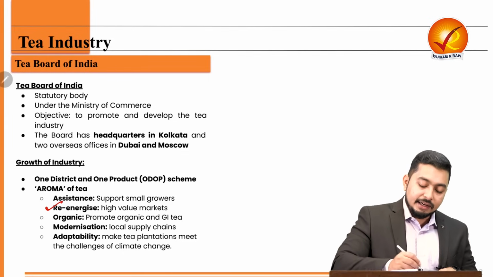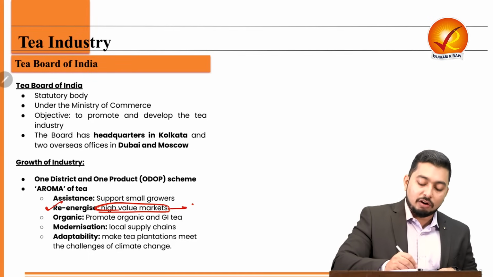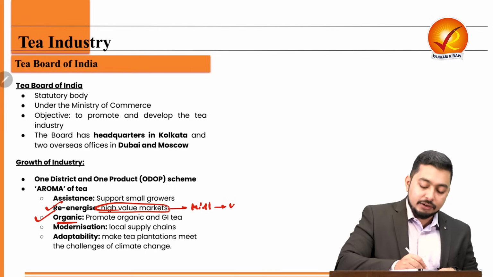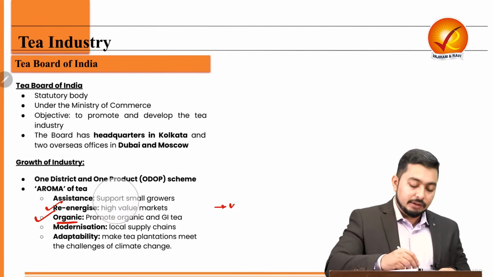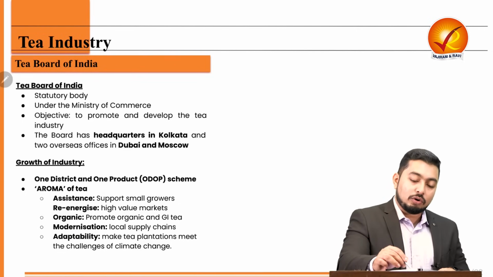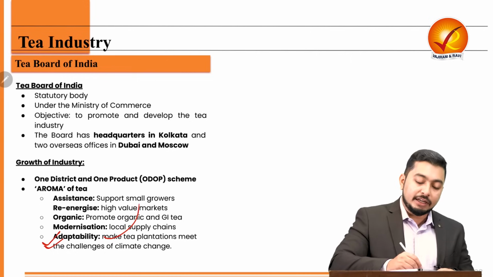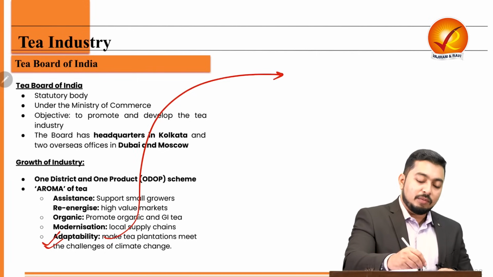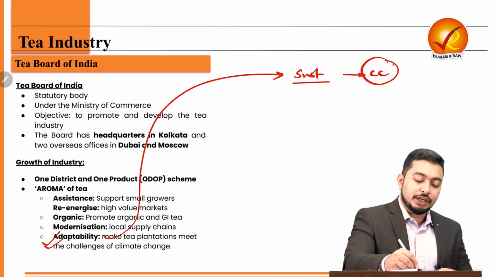So then re-energize the high value markets, targeting newer high value markets of Middle East and America. Then going for organic to promote more organic and GI tagged teas. Then modernization of local supply chain while also adapting to changing demands of sustainability in the light of climate change.